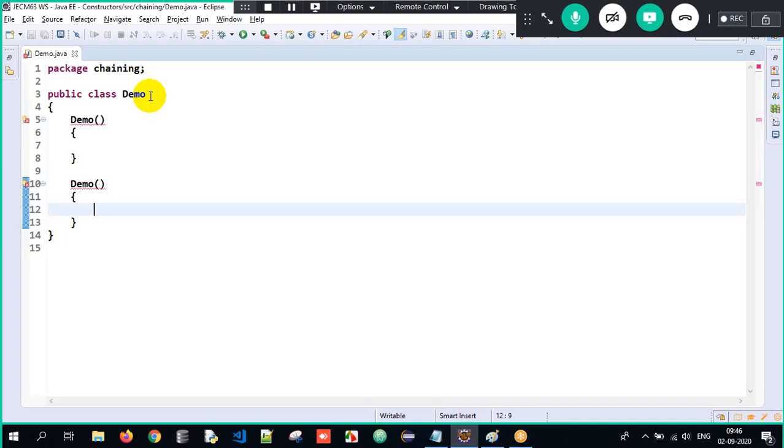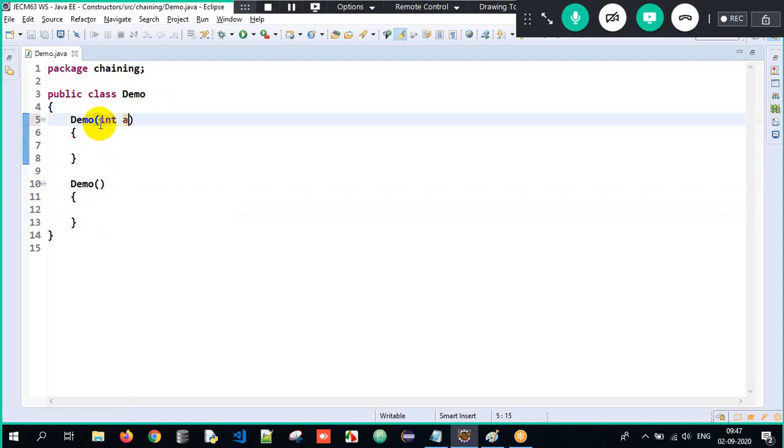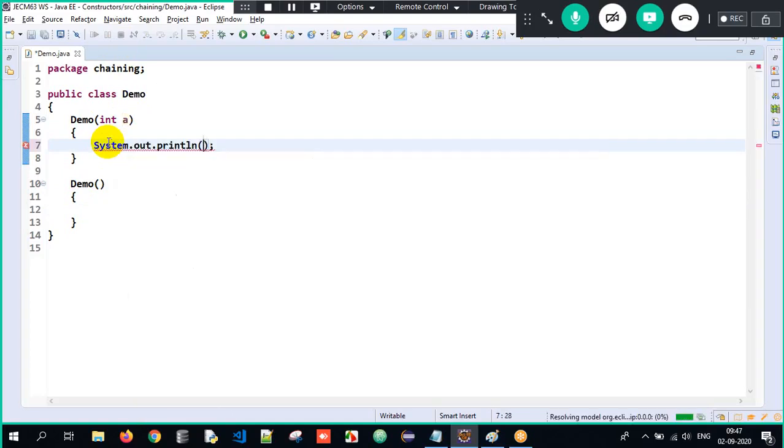But in order to achieve constructor overloading, I need to have multiple constructors, and there should be certain changes between them. If there are no changes, execution will never happen. There will be an error here. So the second constructor will accept one argument called A here. Here I will just print the value as 1.